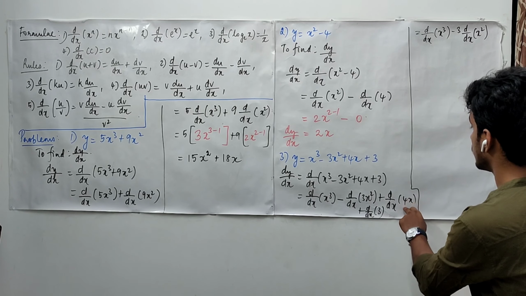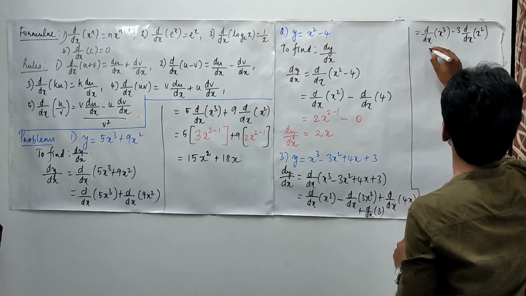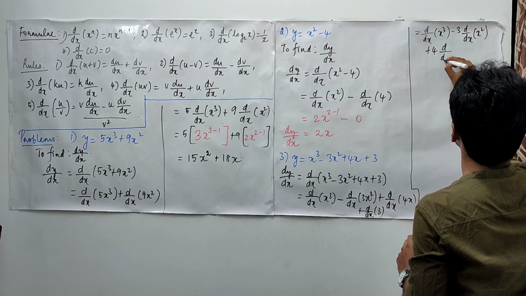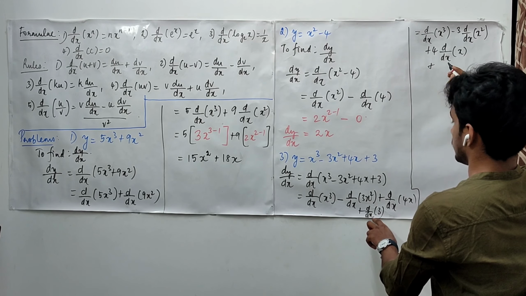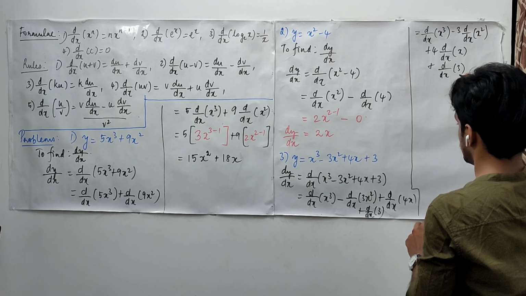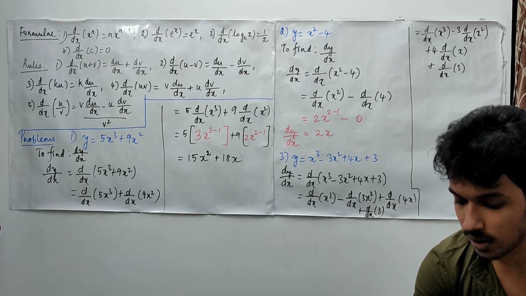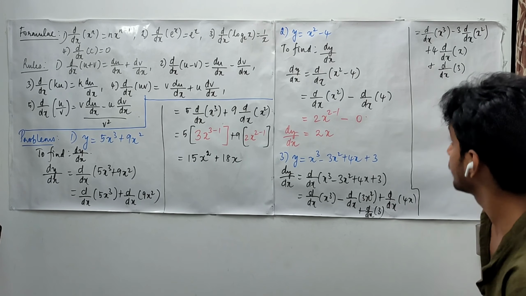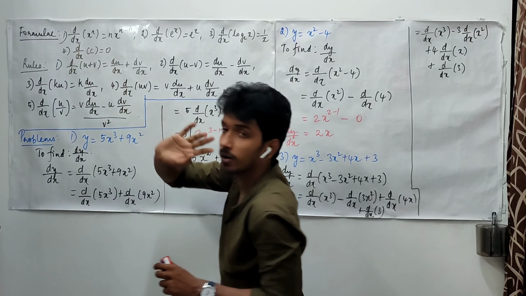And again using the constant multiple rule, we can take this 4 outside. So 4 times d upon dx of x plus this constant, which I will write as it is. Now only 2 things I am going to make use of: the x power n formula and the constant formula.